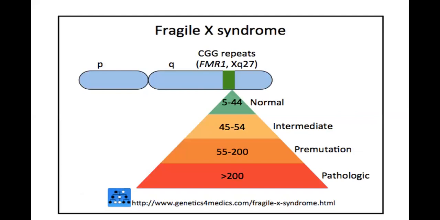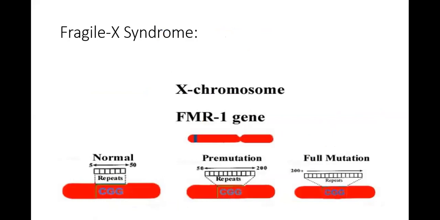Again, I have shown you this chart. In this case, normal has 5 to 29 or 5 to 44. An intermediate person will have 45 to 55. Premutation means the person is at risk of passing on mental retardation but is not mentally retarded. Their tandem repeats are 55 to 200. Pathologically, they are more than 200. Okay. So this is mostly present.